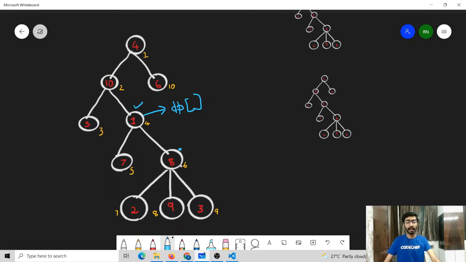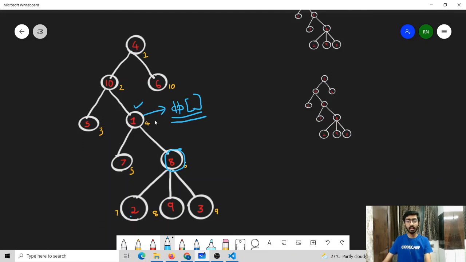After which, when I am trying to find the DP value for this node, since 1 is an ancestor of this node, I need to add this contribution. Similarly, if I am trying to find the DP value for this node, still this is an ancestor, so still I need to add the contribution. And so for all the nodes which lie in its subtree, this DP value is going to contribute.